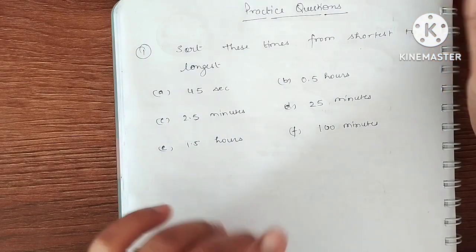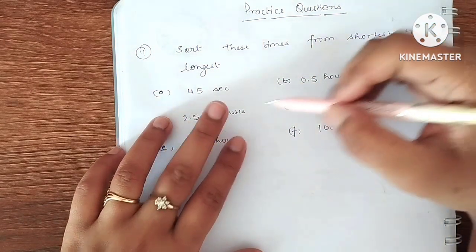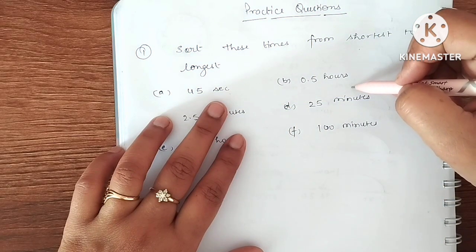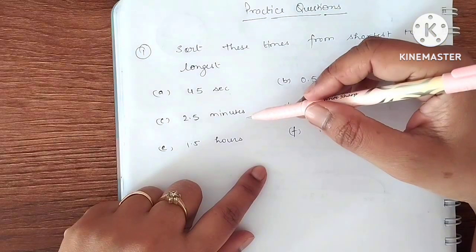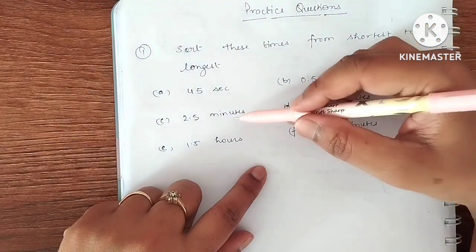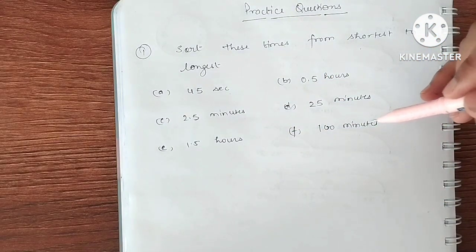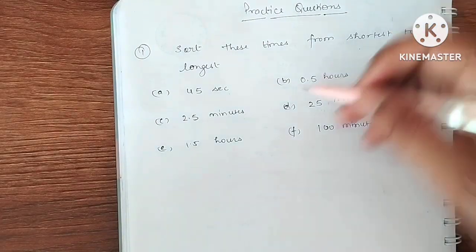Okay, for doing this, the units should be same. That is the main concept. Whenever you are comparing anything, the units should be same. Like here, this one is in seconds and this one is in hours, so we can't compare them. For comparing, the unit should be same. As we can see in our question, it is easy to convert them in minutes because, see, out of 6, 3 are in minutes. So we can convert the rest of them in minutes only.